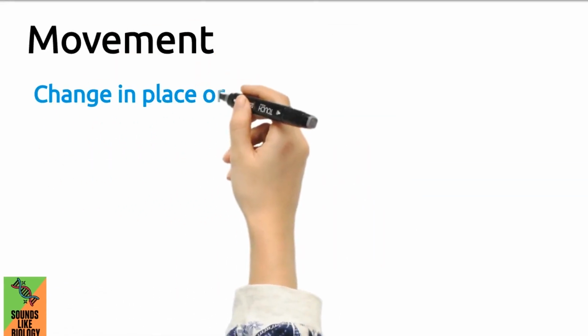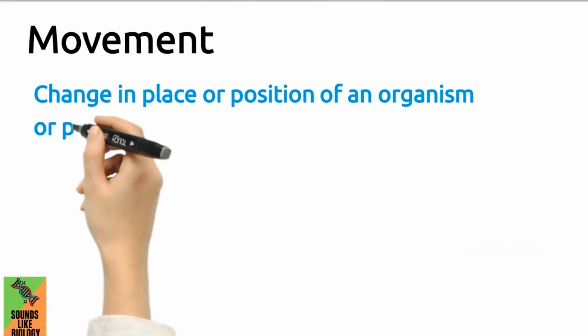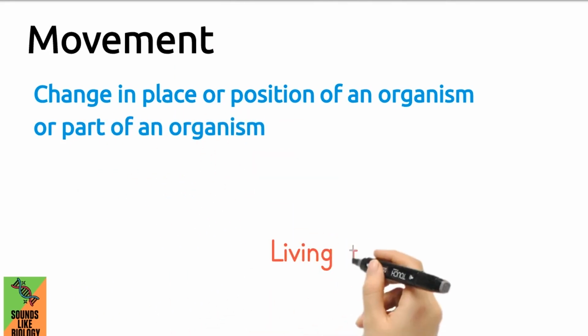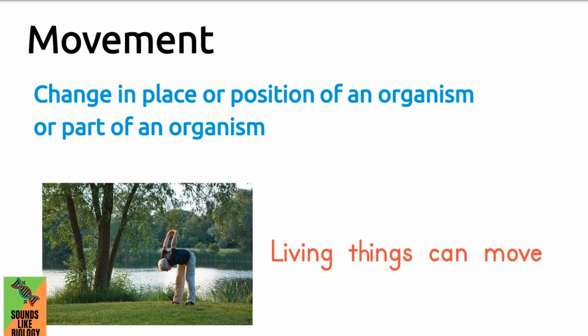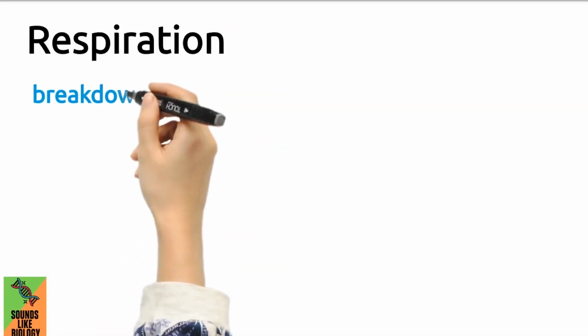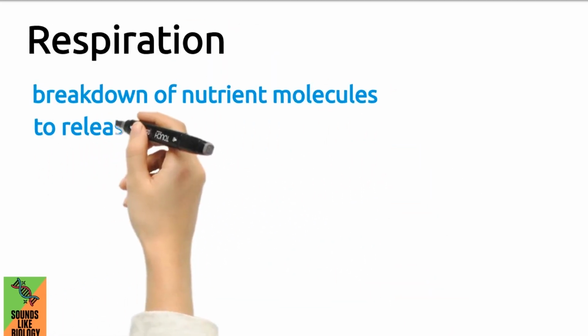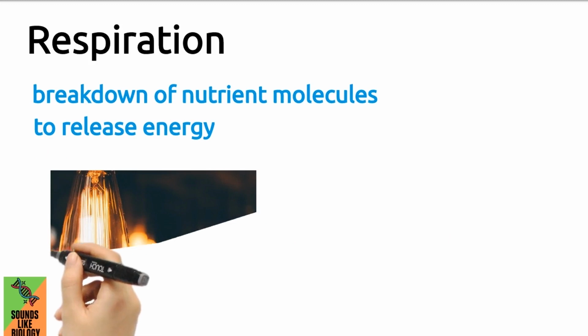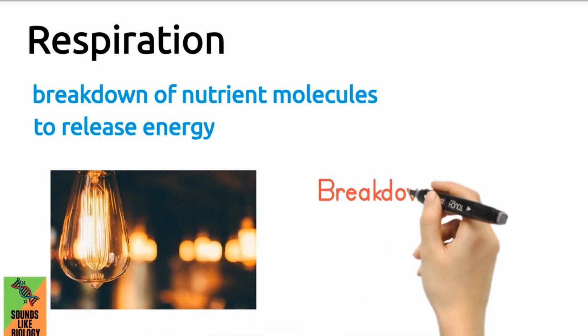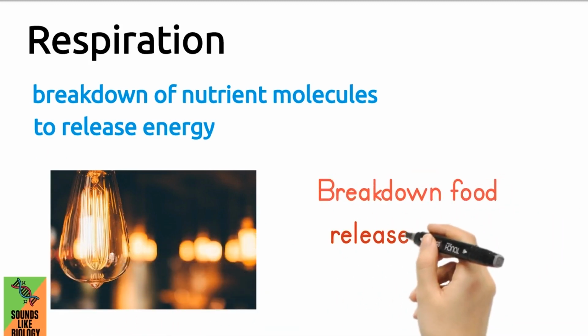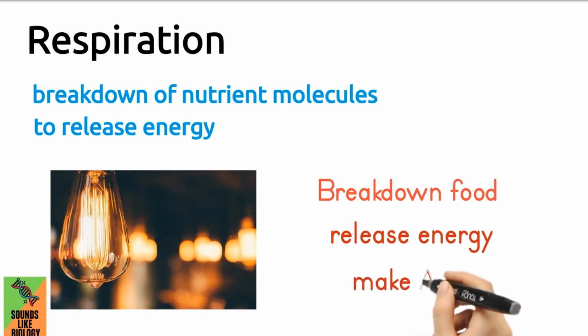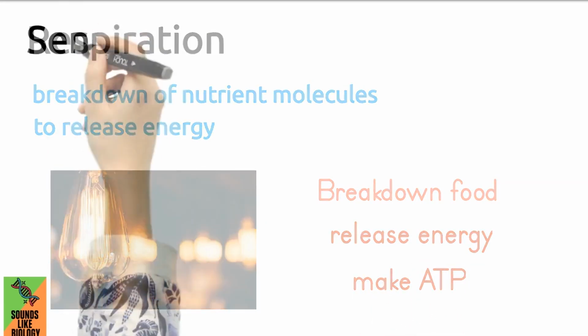Movement is defined as a change in place or position of an organism, or part of an organism. Living things can move. Respiration is defined as the breakdown of nutrient molecules to release energy. All living organisms break down a food substance to release the energy stored inside. This released energy is used to make ATP.